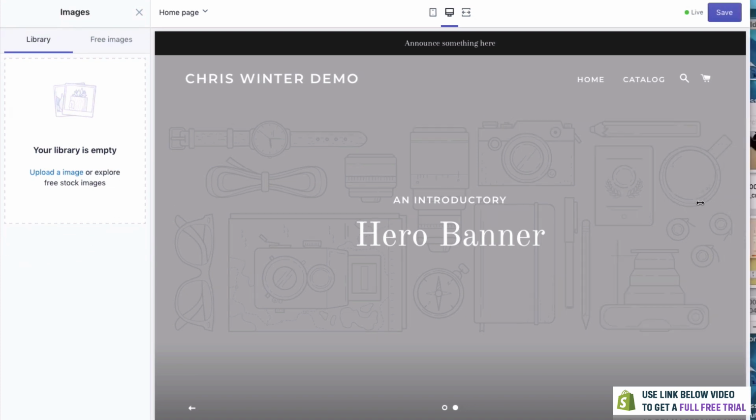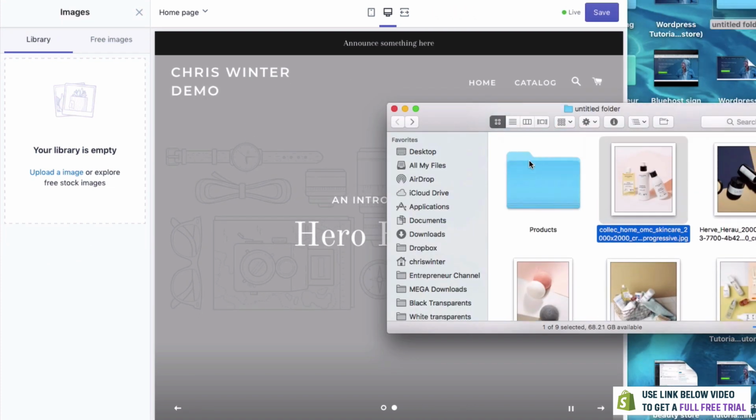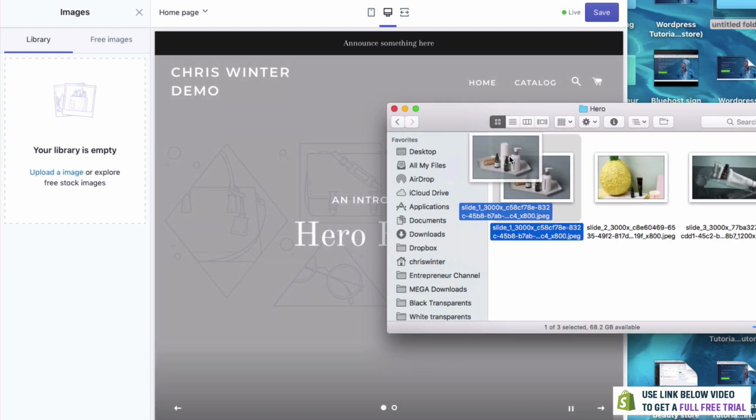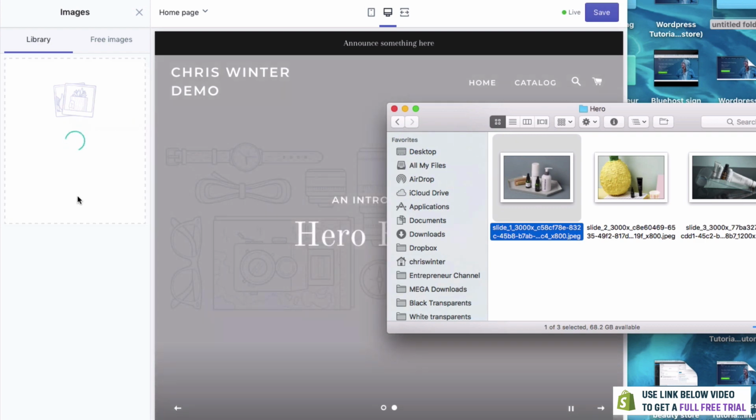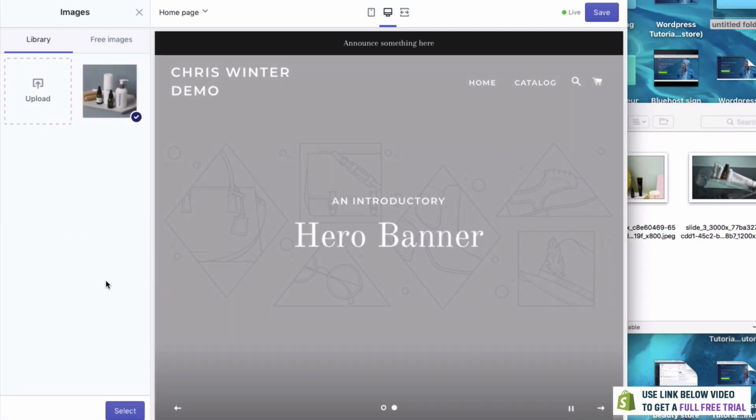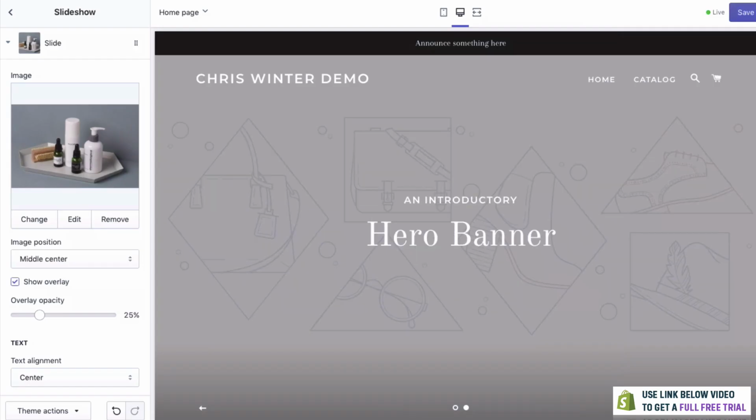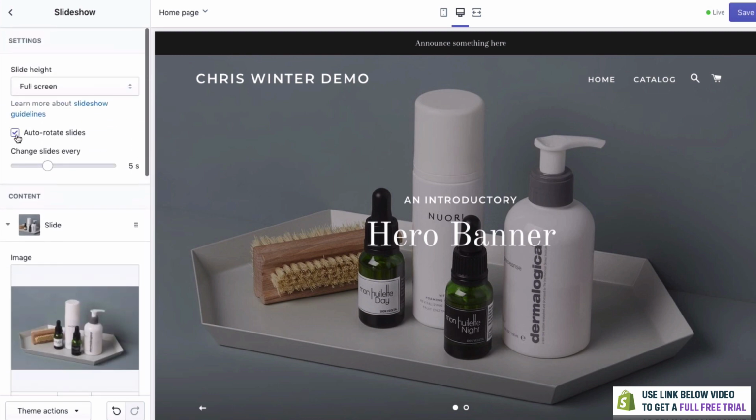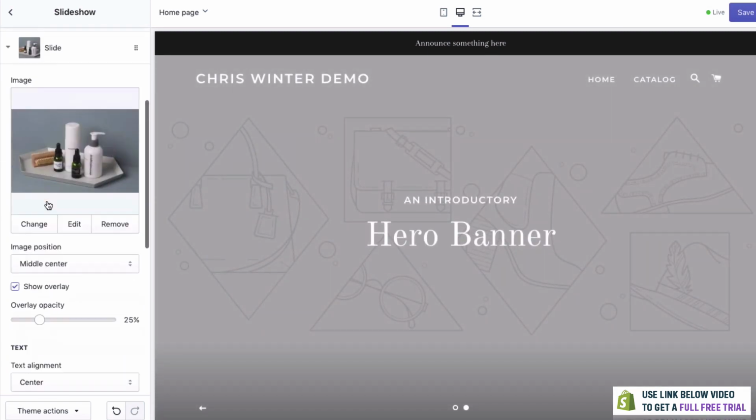What we can do is grab some images that I already have. So I've got some hero images here, which we'll use. These are just for the demo. So I'll drag that here, and you can see that it's automatically uploading already. That's selected, click select, and you can see that as we look here, it's already here. As simple as that, we now have a fantastic first slide. We'll turn off auto rotate for this set time right now.